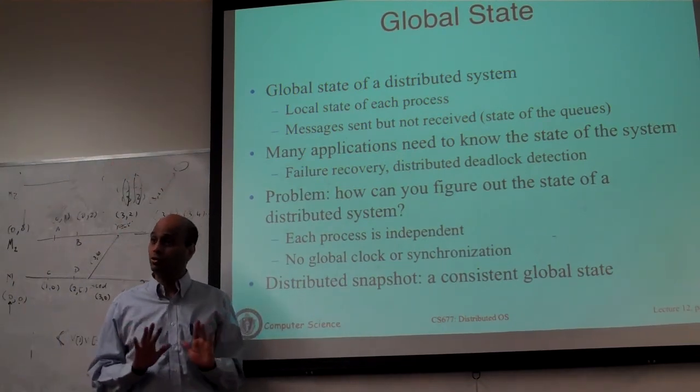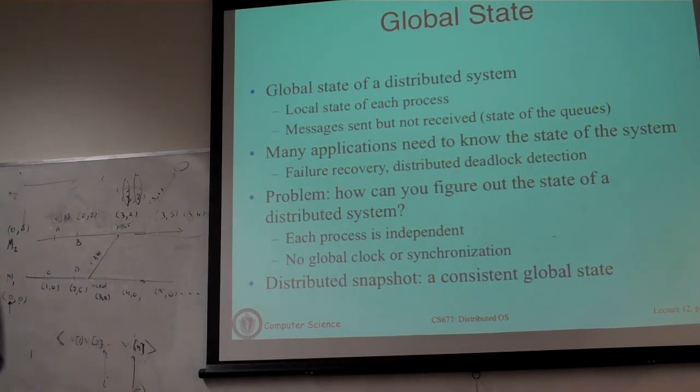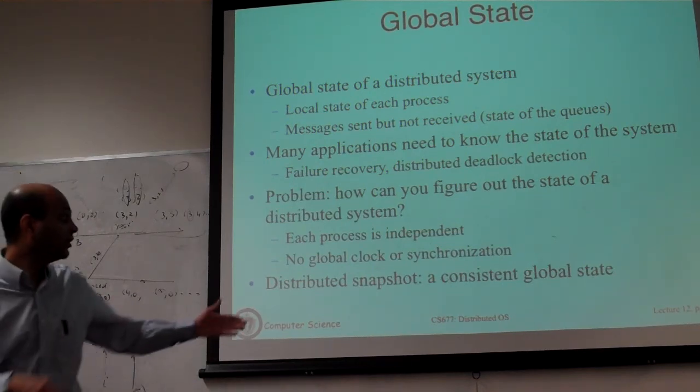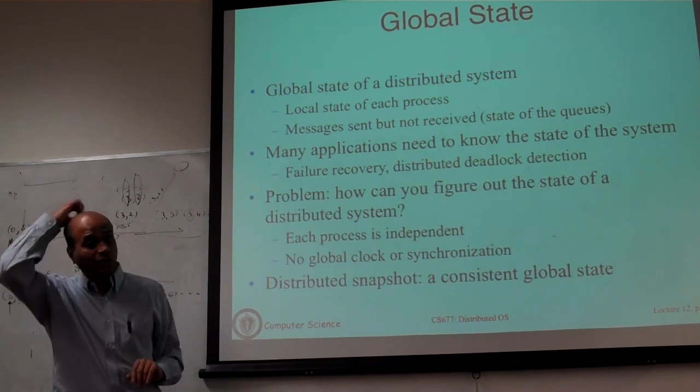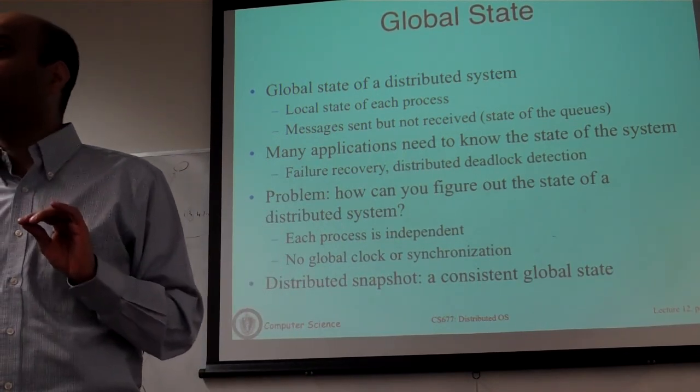Now we haven't said how to do this yet. I'm just explaining what we need to do. Because we do not have the luxury of a global clock where we can say everybody pause at noon, take a checkpoint and continue. That luxury is not there because we are assuming clocks are not perfectly synchronized, and neither do we want to depend on that. So the question is, how do you take what is called a consistent cut? How do you get a consistent global snapshot? I'll talk about this next time, but I'm going to give you an intuition of what we want to do.